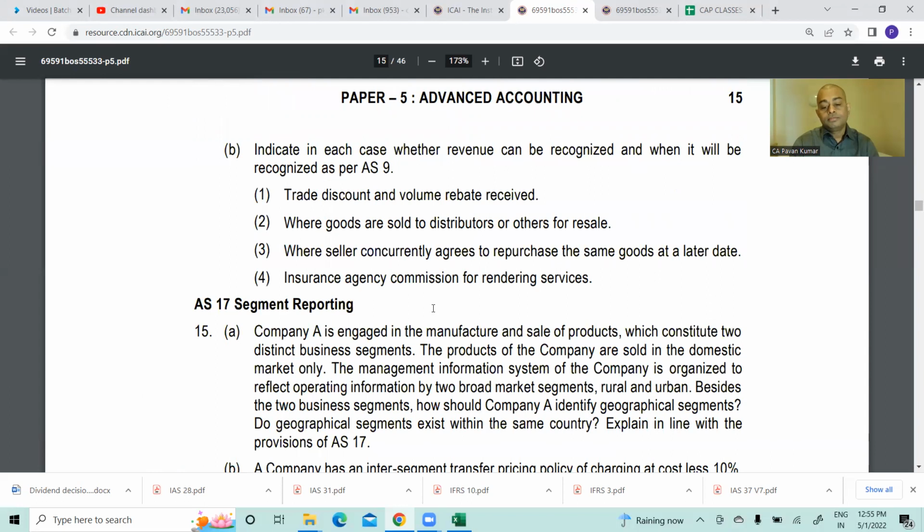Indicate in each case whether revenue can be recognized and when it will be recognized as per AS 9. Trade discount and volume rebate received. Again, star mark. Very important. Next. Where goods are sold to distributors or others for resale. Where the seller concurrently agrees to repurchase the same goods at a later date. Insurance agency commission for rendering services.